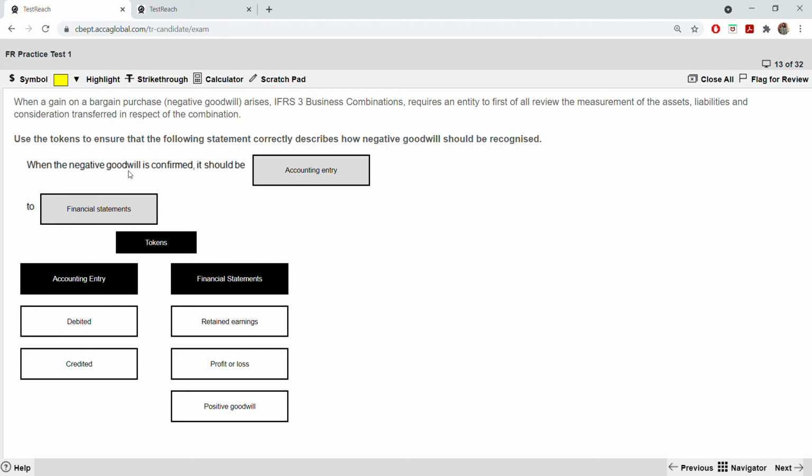So when the negative goodwill is recognized, should it be debited or credited? It should be credited. Why? Because goodwill is debited, so negative goodwill should be credited. And to financial statements, that means from the financial statements you have to select. It should be credited to what? Retained earnings, profit or loss, positive goodwill. It should be credited to P&L, profit or loss.